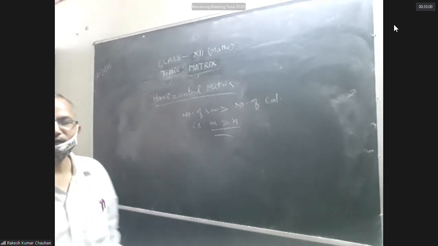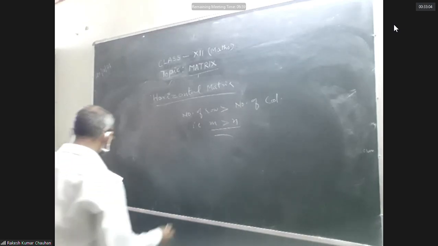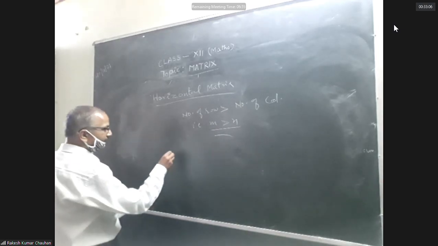A matrix in which the number of rows is greater than the number of columns is known as a horizontal matrix.